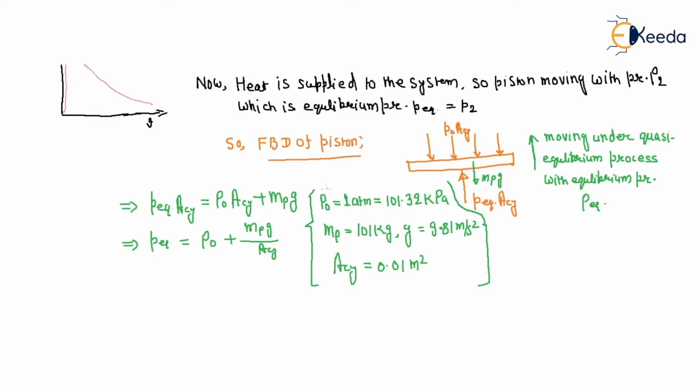From this data, we can easily find the equilibrium pressure. So P equilibrium has to be 200.4 kilopascal, that means approximately 200 kilopascal. So this is the pressure at which the piston will start to move up.